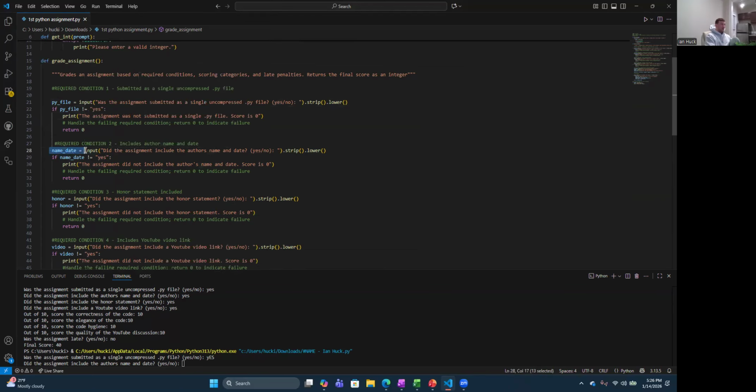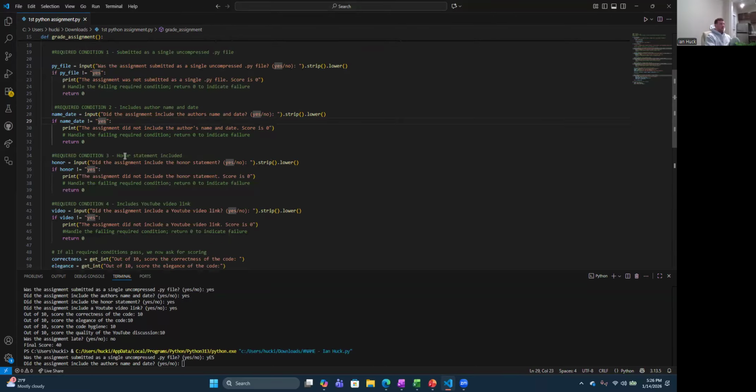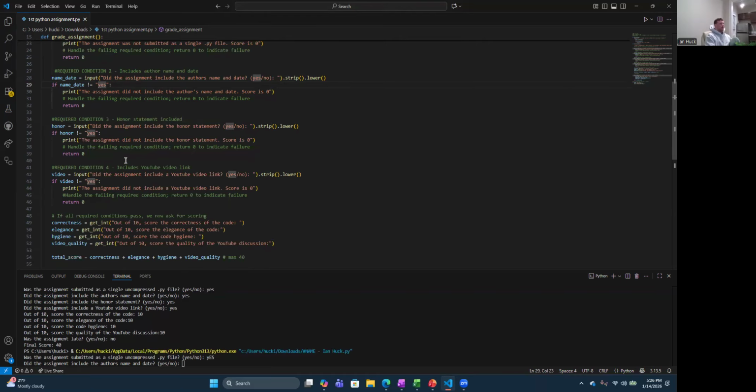And then we have the name, date, variable input to the assignment: does the assignment include the author's name and date, yes or no? Once again, the white space right here, and then the lowercase, so it doesn't have to be a simple yes or no. And obviously if it fails, return 0. Is the honor statement included? Yes. Yada yada yada.